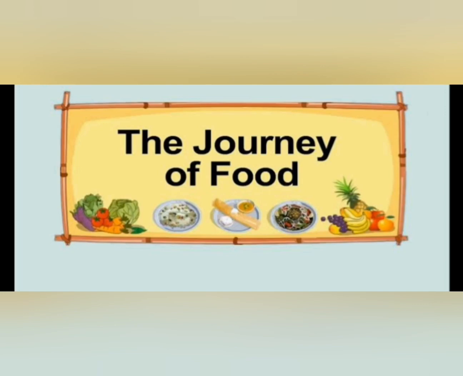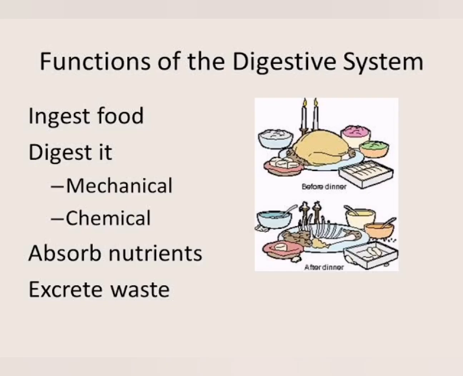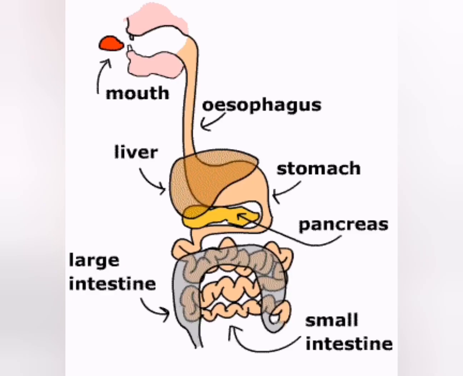Next, see the journey of food. What is the journey of the food? It is nothing but the digestive system. So what are the functions of the digestive system? Ingest food, digest it, absorb nutrients, and excrete the waste. These are the parts of the digestive system: mouth, esophagus, liver, stomach, pancreas, large intestine, and small intestine.